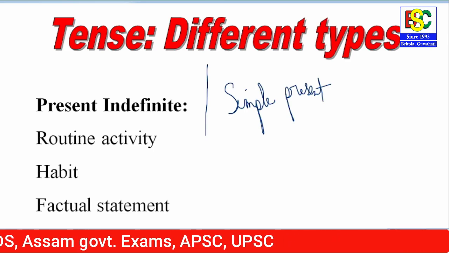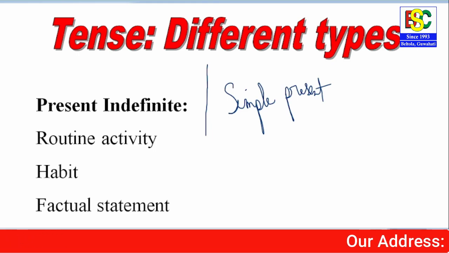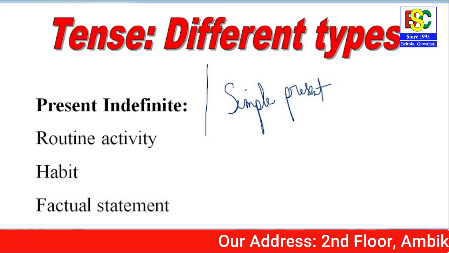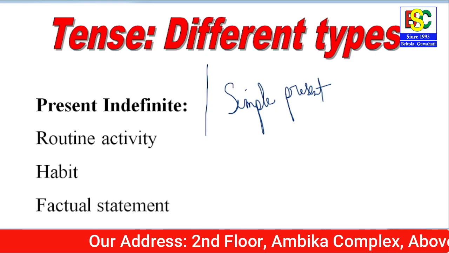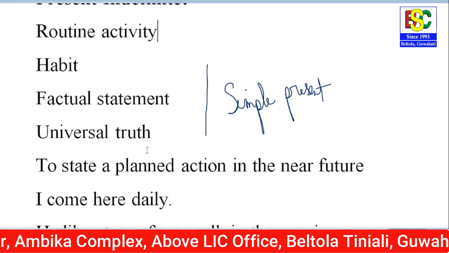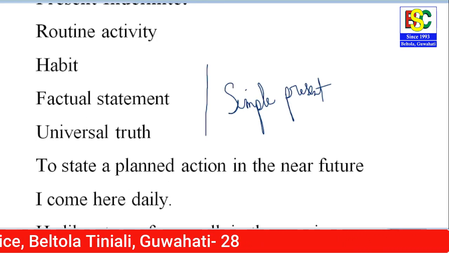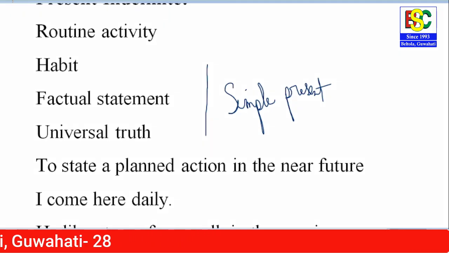Apart from routine habitual activities and factual statements, we also describe universal truths using the present indefinite tense. Again, to state a planned action in the near future we have to use the present indefinite tense.